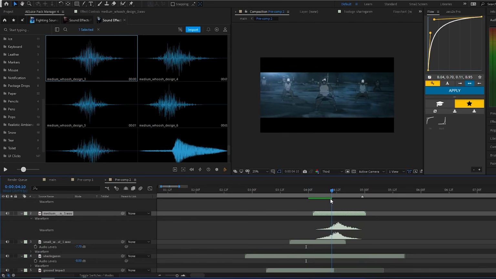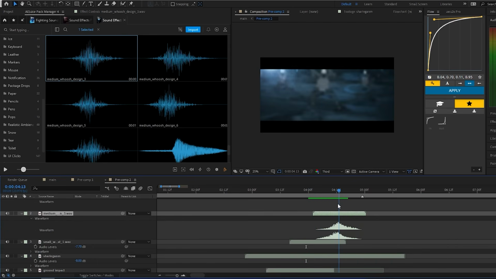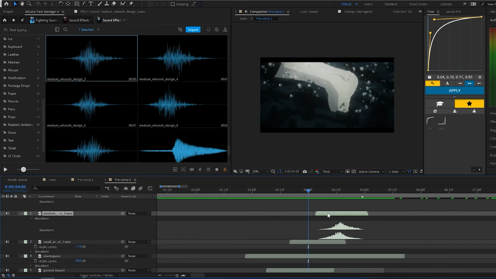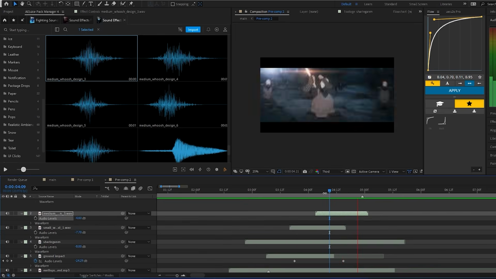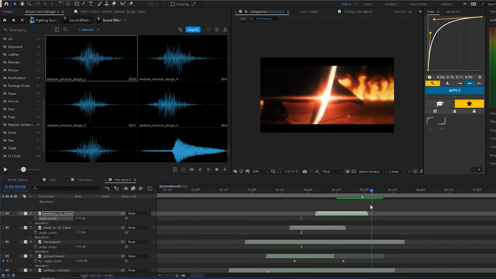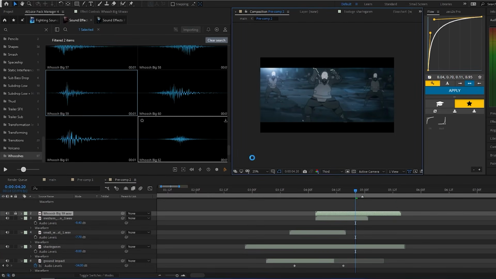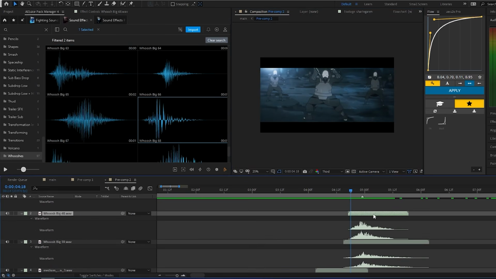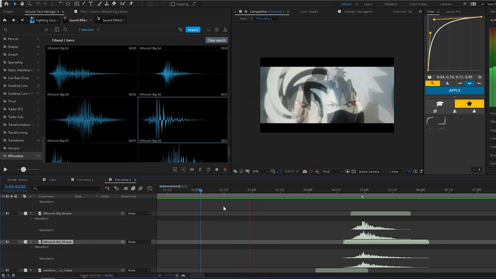I'm gonna add some more whooshes in this little movement because we are kind of moving forward here, but it's not too fast, so I will kind of keep the volume down. Then there's this big transition, so I'm gonna use another whoosh here and then I'm gonna add another whoosh over it, layering the sound effect. After some adjustment, this is how it sounds like.